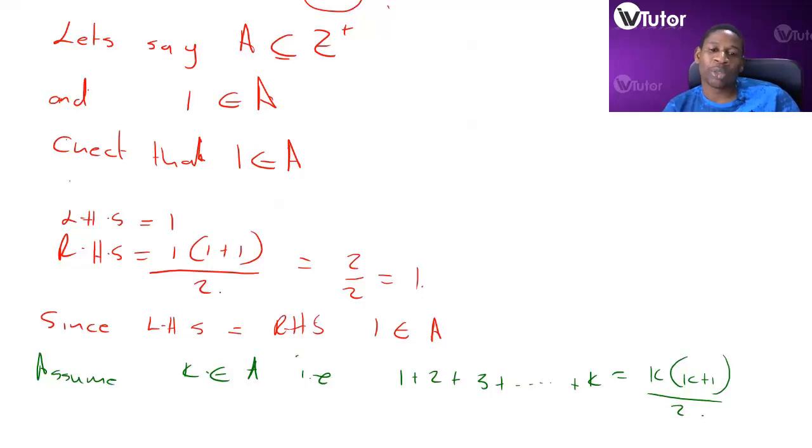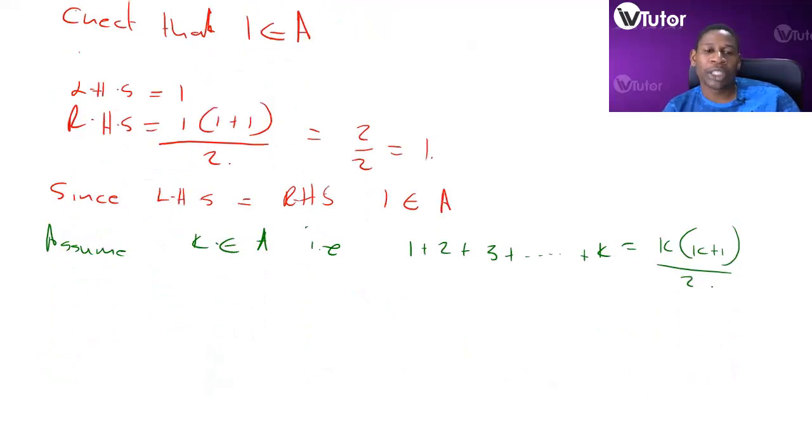This would mean that K is an element of A. If we prove that K plus 1 is an element of A, then A will become equal to Z plus.